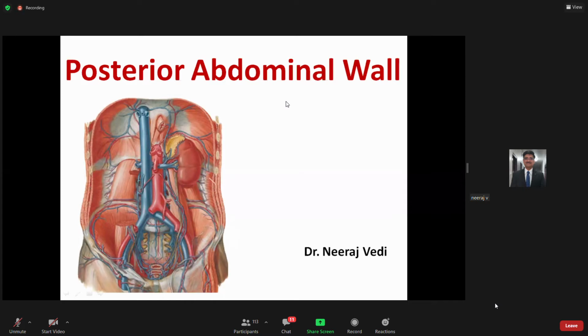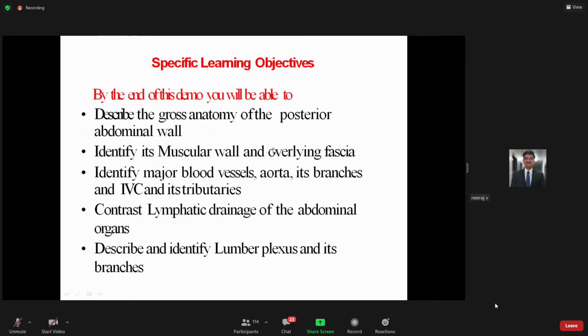Okay, so we will begin today's session. Today I will be taking a PPT virtual demo on the posterior abdominal wall. This is not a theory lecture, just a demonstration of the posterior abdominal wall that we do through virtual platforms. The objective of today's session is that after this session, you will be able to describe the gross anatomy of the posterior abdominal wall.